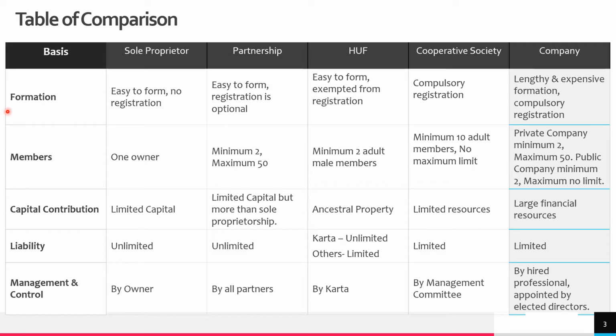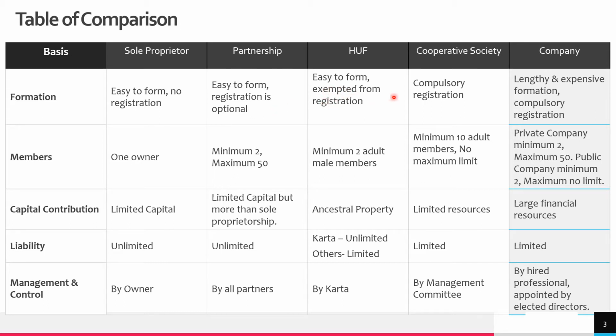So let us understand the first comparison, which is on the basis of formation. Sole proprietorship form of business is easy to form, and it does not require any kind of formality, any kind of legal registration. But in case of partnership, it is equally easy to form a partnership firm. But yes, here you can get your firm registered under the Partnership Act 1932, and this registration has its own benefits. That is why it is said that it is optional, it is not mandatory.